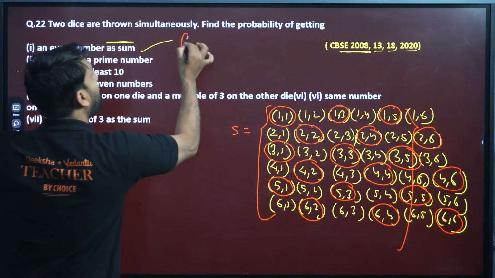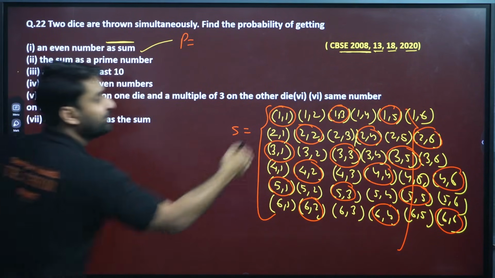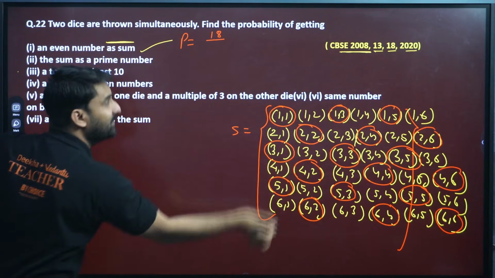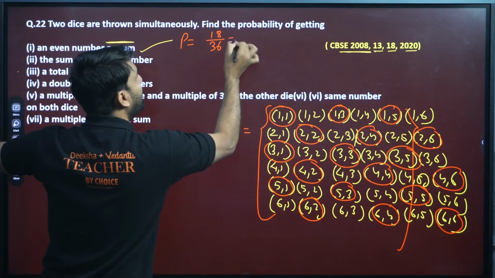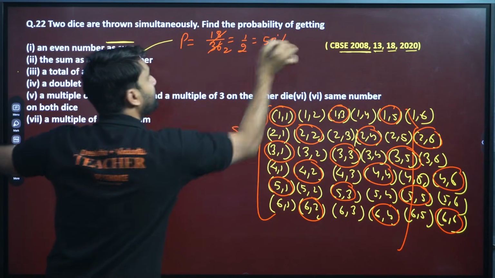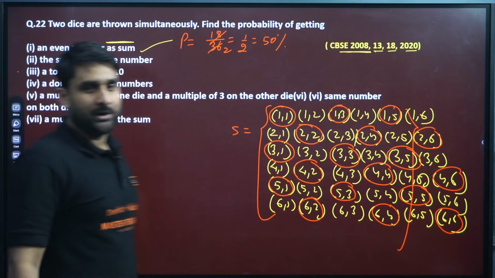So we know the formula, probability is the number of favorable outcomes over total outcomes. Favorable is sum even, which is 18. And how many total outcomes? Yes, 36. So 18 by 36 is 1 by 2. 1 by 2 means 50%. I hope you are getting me.